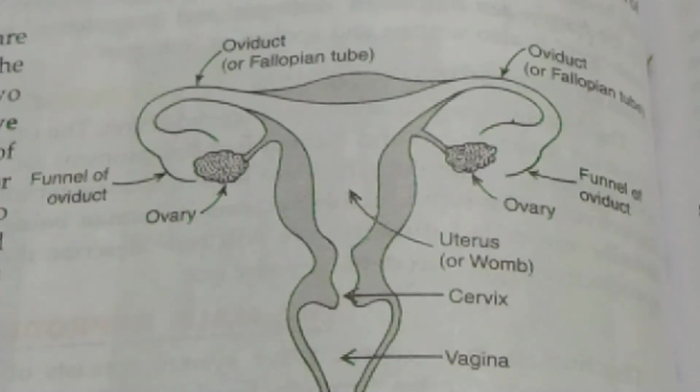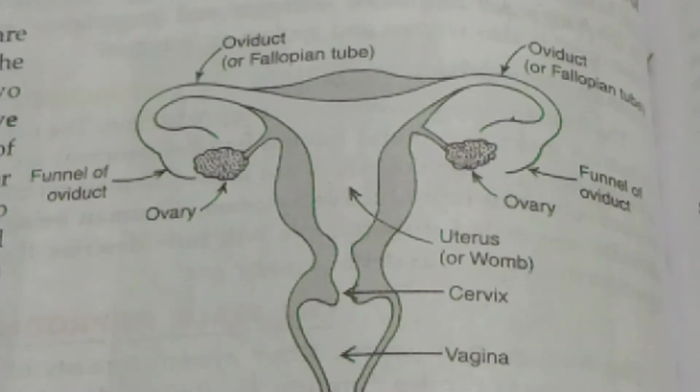Dear children, in our earlier videos, we have discussed some common activities or common terms that are included in both male and female reproductive systems. For example, we discussed puberty as it is the stage when the female and male organs become functional, or they become mature. In case of female, the onset of puberty is at the age of 10 to 12 years, and in case of the male it is 13 to 14 years.